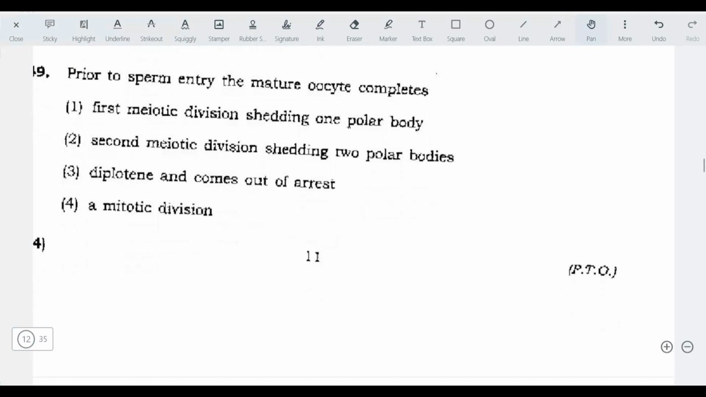Next question. Prior to sperm entry, the mature oocyte completes... We know very well, second meiotic division, shedding two polar bodies. Okay. At the time of ovulation, the egg is halted at the secondary oocyte stage. Secondary oocyte stage means the second meiotic division has not occurred.